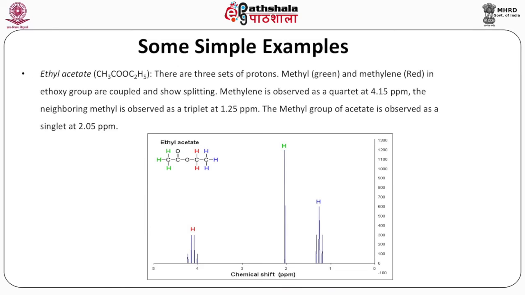Ethyl acetate, CH3COO-C2H5. So, there are 2 methyl groups and 1 methylene group. There are 3 sets of protons, methyl shown in green and methylene in red.